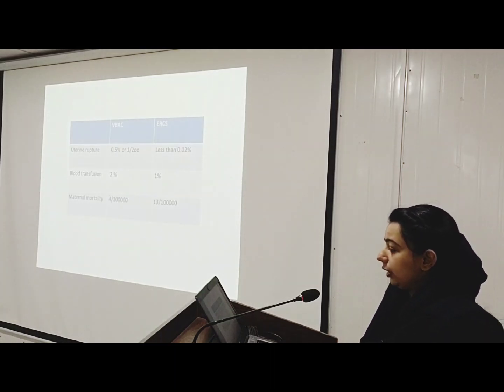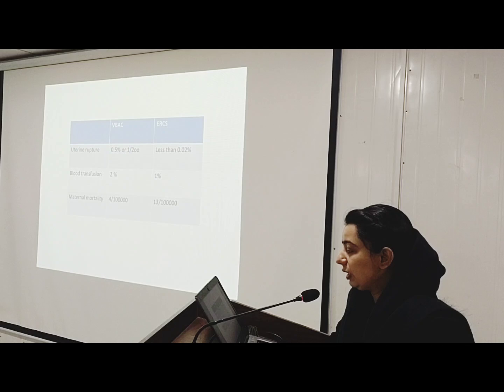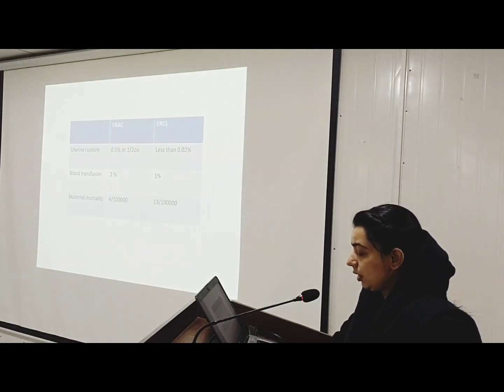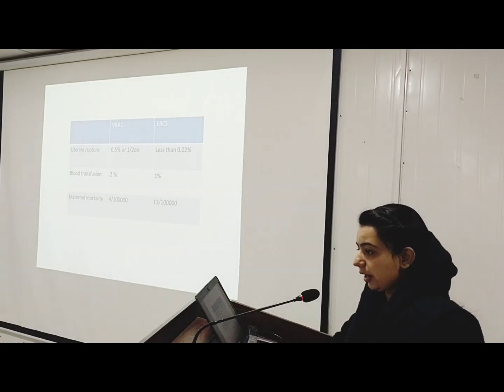These are a few percentages or differences between VBAC and elective repeat cesarean. Uterine rupture chances in VBAC is 0.5%, but in elective repeat is less than 0.02%. Blood transfusion in VBAC 2%, elective repeat 1%. Maternal mortality 4 out of 100,000 in VBAC, and in elective repeat it is 13 out of 100,000.